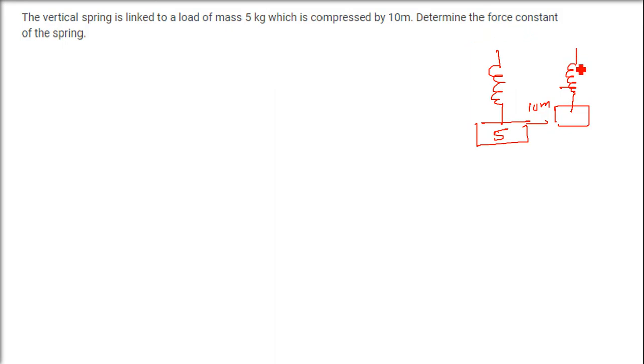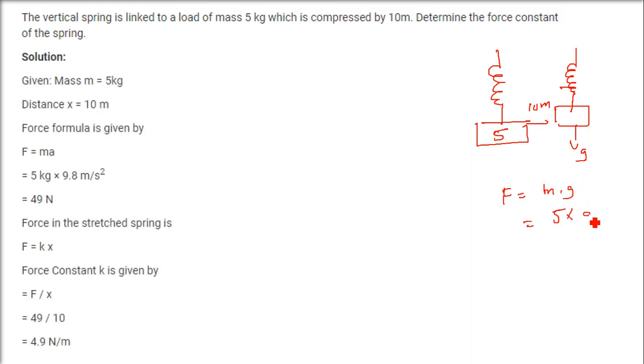Determine the force constant. When we compress it, gravity is also acting. So the force for the gravity, that is m into g, where mass is 5 kg and gravity we can use as 9.8. Now this force is equal to what? Force is directly proportional to the amount of stretch and compression.